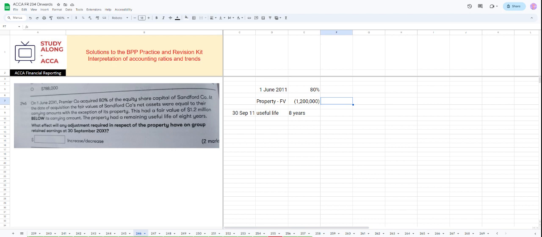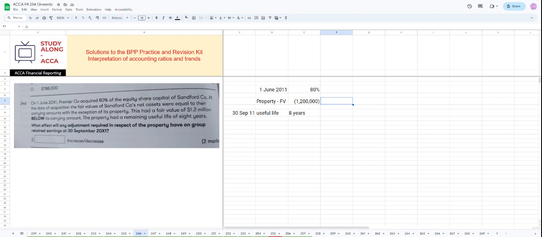Because the fair value of their property is lesser than its carrying amount, depreciation will be lesser. So we will need to adjust the depreciation because over the 8 years it will reduce.